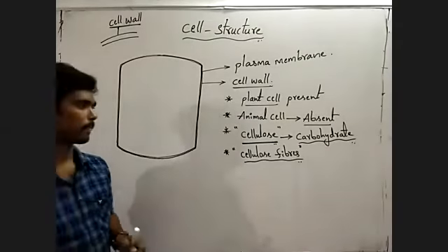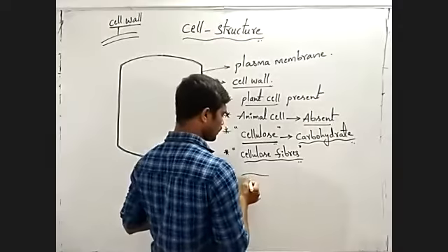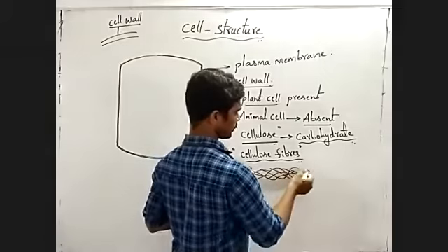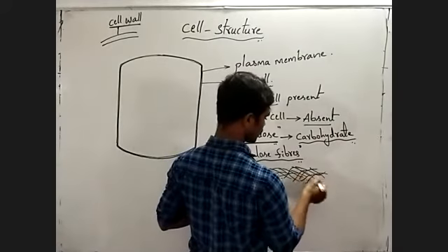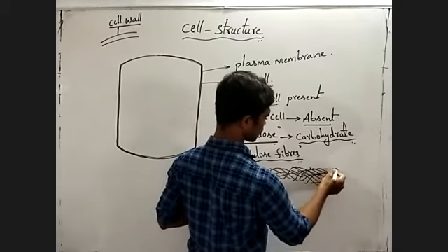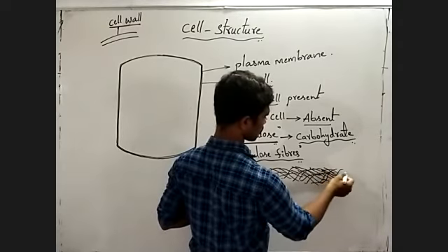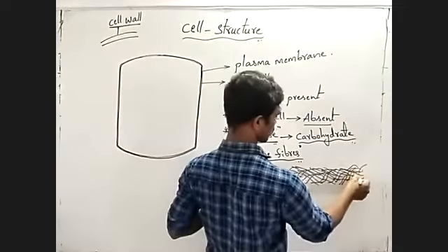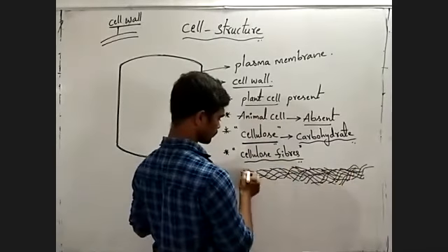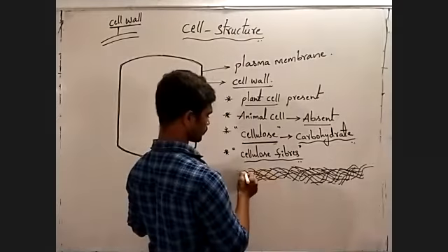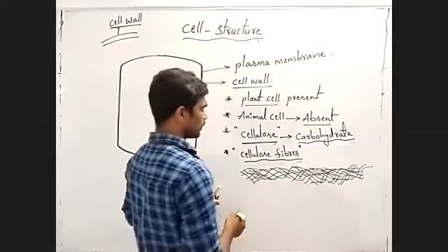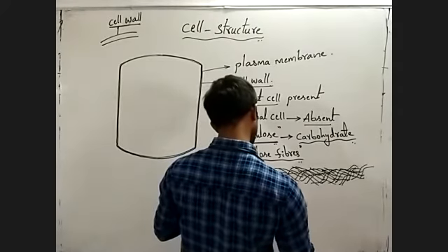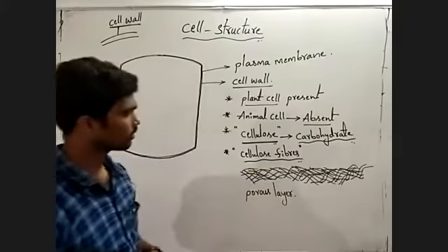Cellulose fibers are arranged like a net, like this, and form a porous layer.